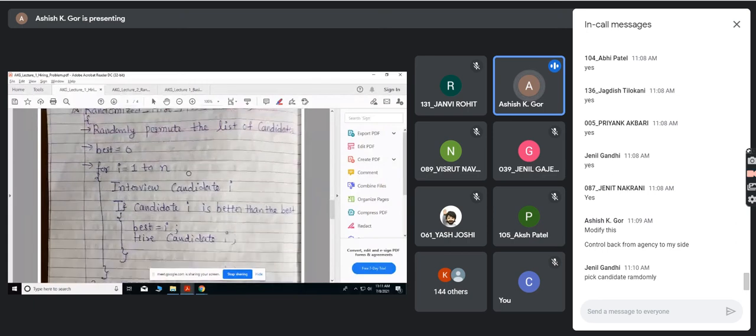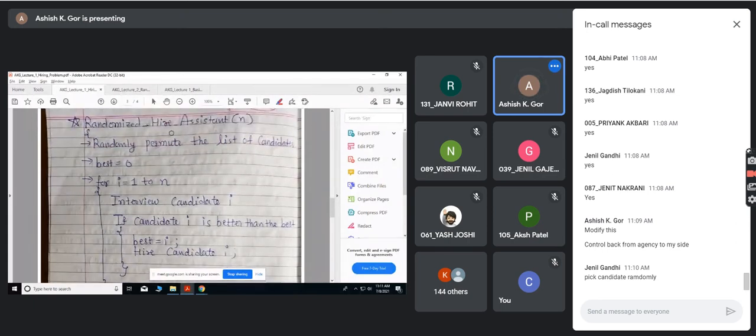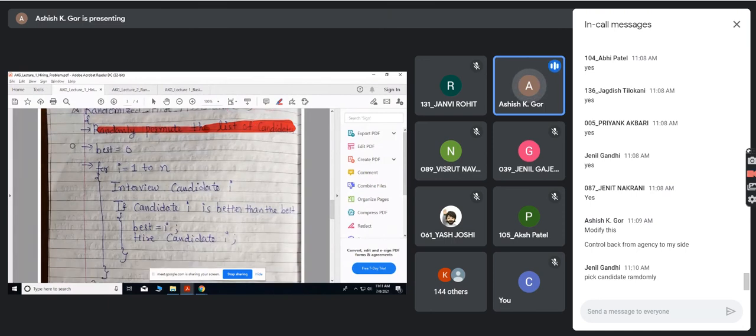So you will ask, what is the benefit of this? This is a randomized hire assistant. You see, I have changed the first line: randomly permute the list of candidates. The agency will supply you the list, and then you permute it, and then you execute the same algorithm.